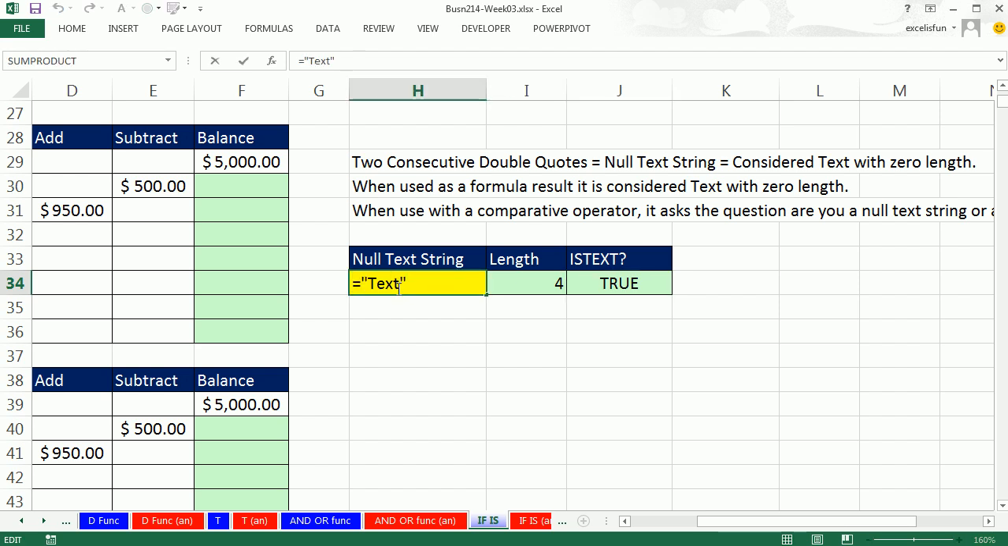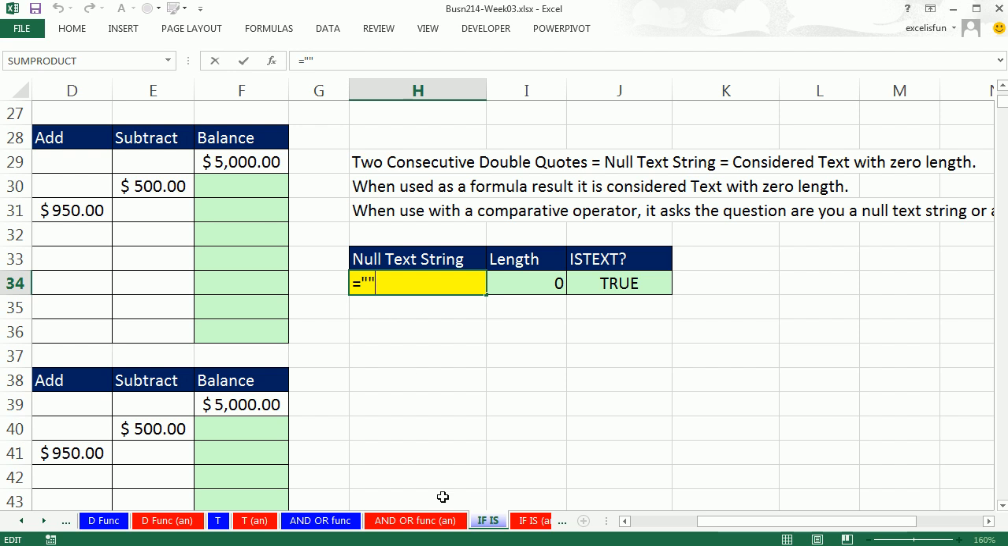Let's change this up. Could we just put the letter T? What's the length of that? It's 1. Is it still text? Yes. 1 and true. Watch this. What happens if you have nothing but you have double quotes? It's 0, but it's still text. Now this is called a null text string.